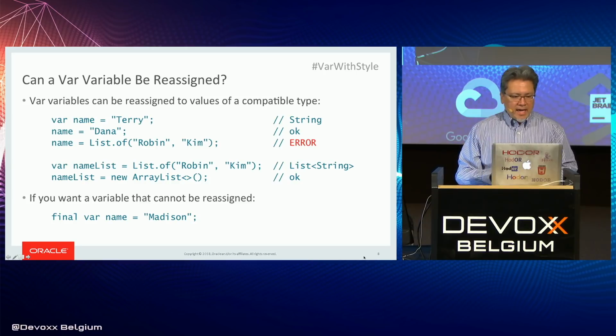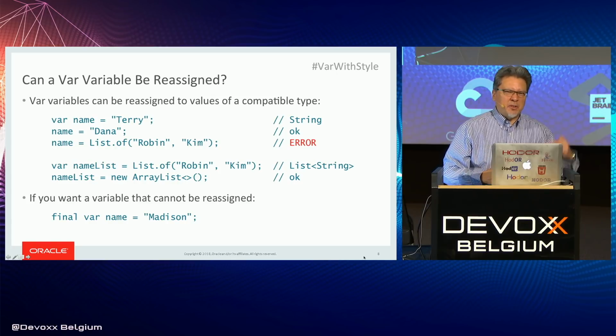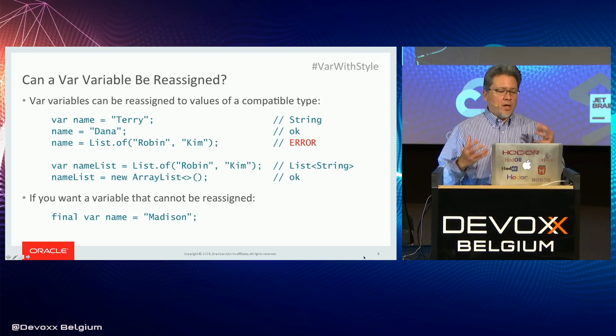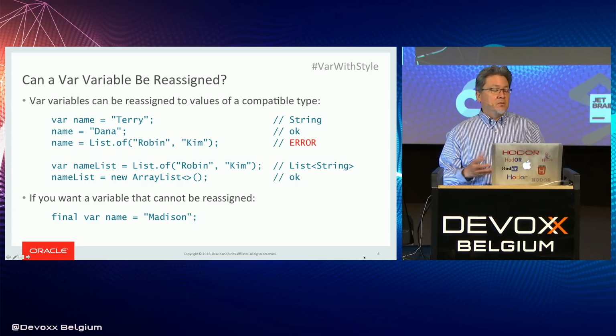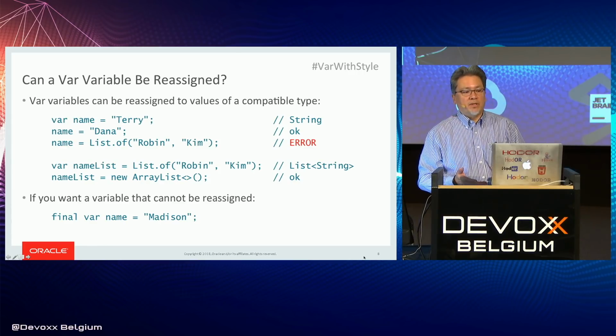And then again, var namelist equals List.of("Robin", "Kim"). This is kind of starting a new example here. List of String is the type that's inferred for namelist. And later on, we can reassign namelist to another ArrayList because ArrayList is a subtype of List. Okay, now what if you want a variable that can't be reassigned?